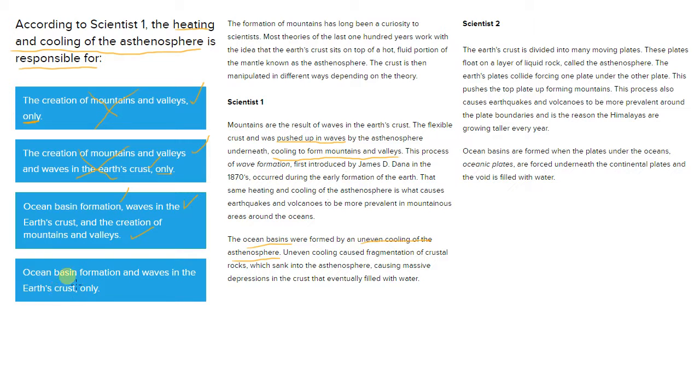What about answer choice D? Now we look at answer choice D, ocean basin formation and waves in the Earth's crust only. We know that's not true because it also is responsible for the creation of mountains and valleys. That was the first thing that we looked up here. So answer choice D is wrong, and the right answer has to be answer choice C.